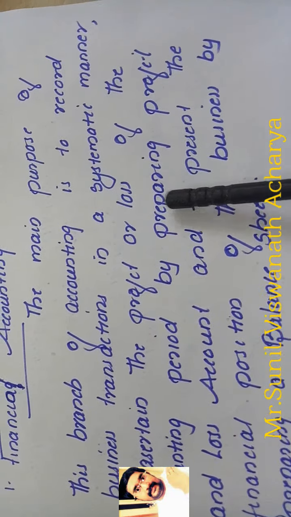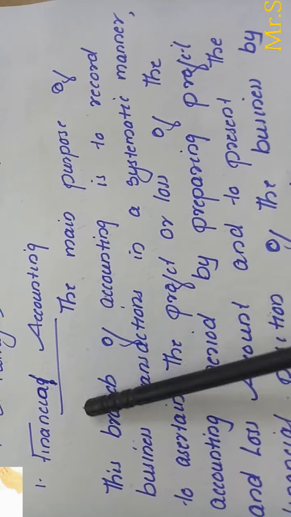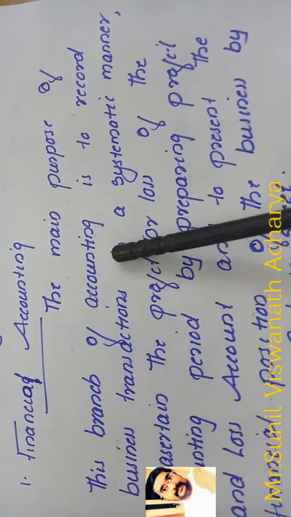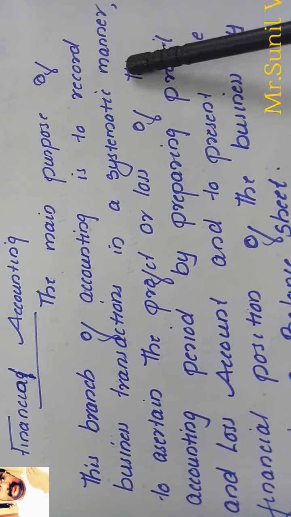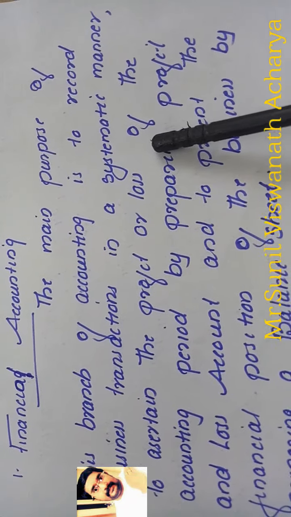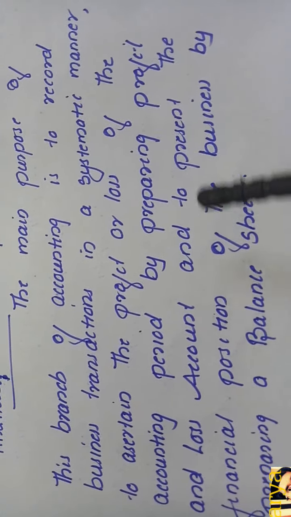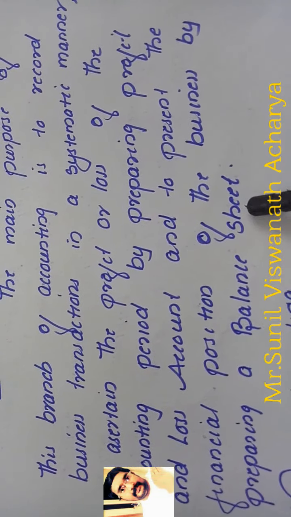All of this comes under financial accounting. The main purpose of financial accounting is to record business transactions in a systematic manner, to ascertain the profit or loss of the accounting period by preparing the profit and loss account, and to present the financial position of the business by preparing the balance sheet.